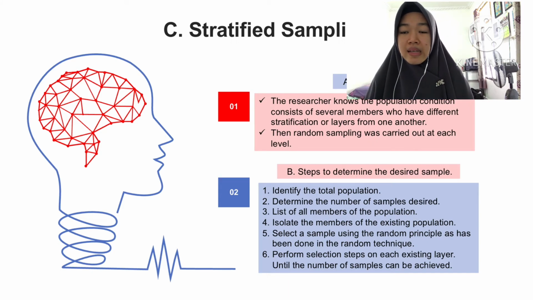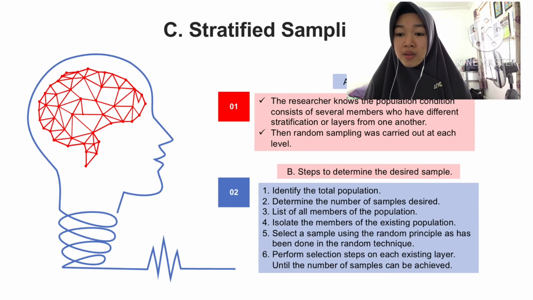The next slide is about the next technique in probability sampling, which is stratified sampling. The definition is that if the researchers know the population condition consists of several members who have different strata or layers from one another, then random sampling is carried out at each level.